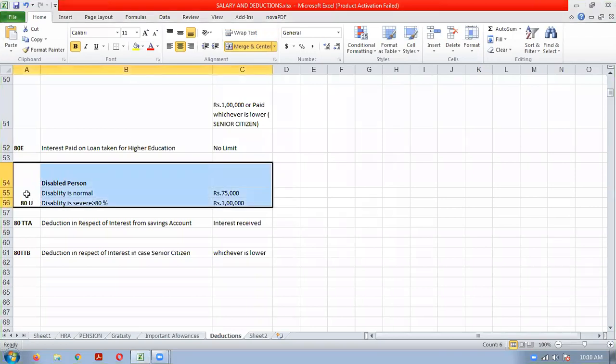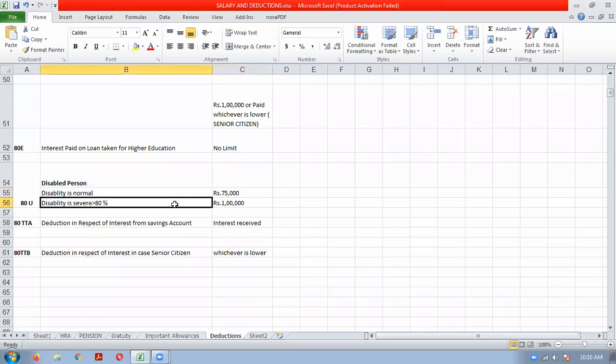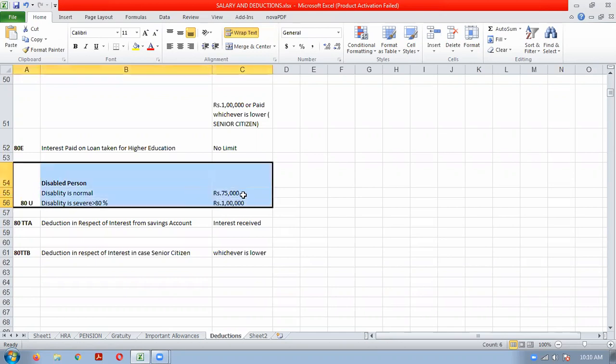So 80U is applicable for a disabled person. If a disabled person is there and his disability is normal, he can claim up to 75,000 as a deduction from his gross total income. And if it is severe, that is disability is more than 80%, then he can claim deduction up to 1 lakh rupees. This is a blanket deduction. Here the condition is not there that the amount should be spent, etc.